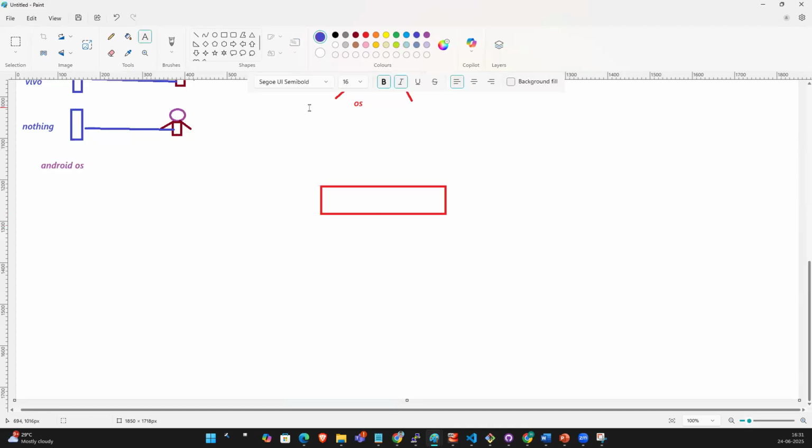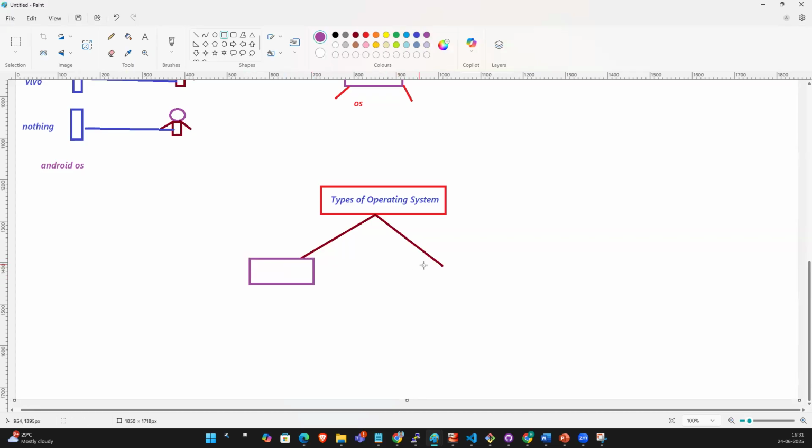Then types of OSs. What are the types of operating systems, guys? How many types of operating systems are there? Does anyone know? I think one is Windows and one is Linux.